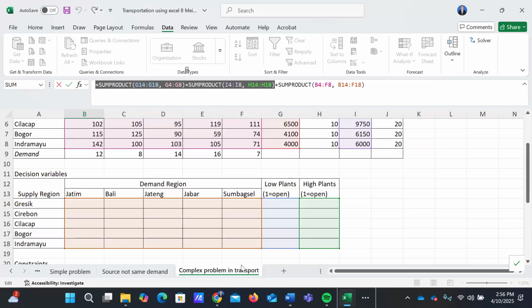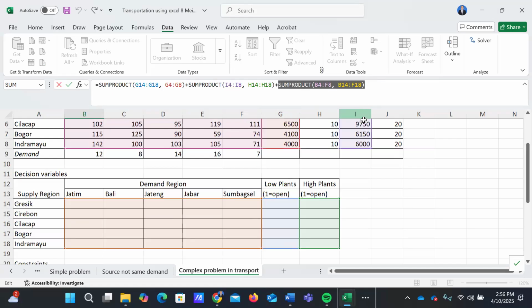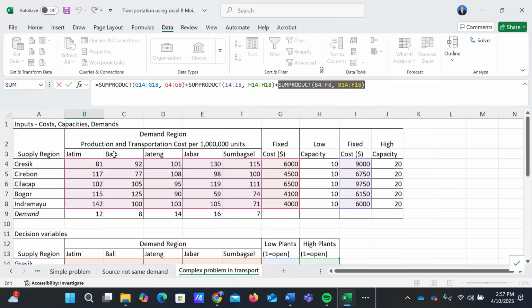And here is the variable cost, that is the cost for transporting or distributing from the factory to the demand region.